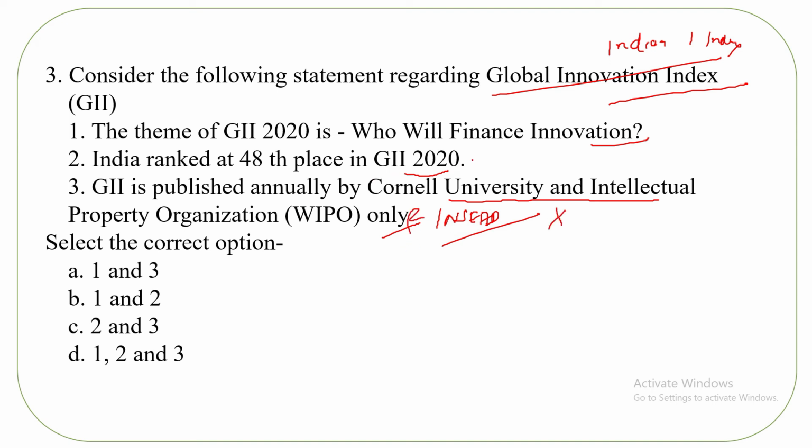Now India is ranked at 48th place. Yes, it is correct. The theme of GII 2020 is who will finance innovation. This is also correct. So the answer is B, 1 and 2. 3 could have been correct if it was given 'and' in C. Alright, because these 3 organizations publish the GII, that is the Global Innovation Index.